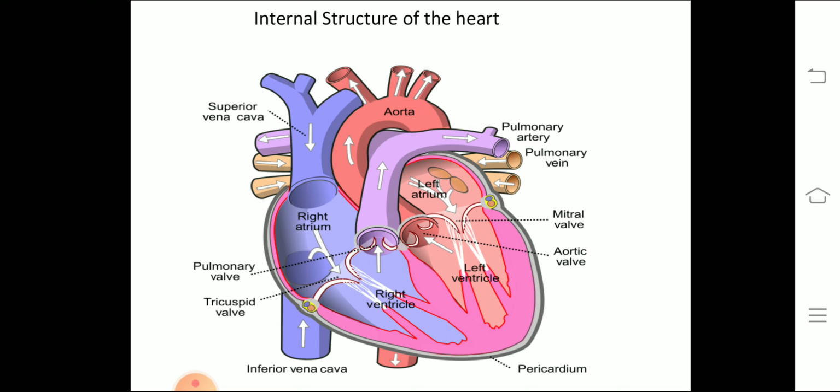Impure blood means deoxygenated blood, the blood which consists of carbon dioxide, and the left part consists of oxygenated blood, which is coming after purification from the lungs. That was about the structure of heart. We'll continue in the next class.